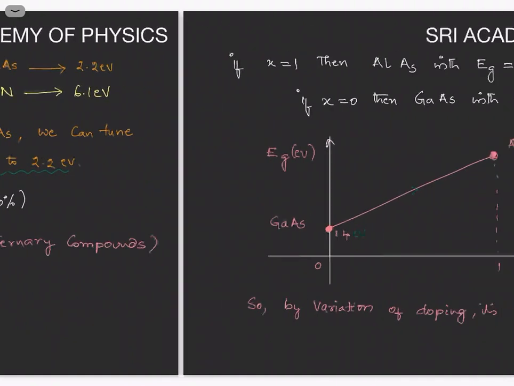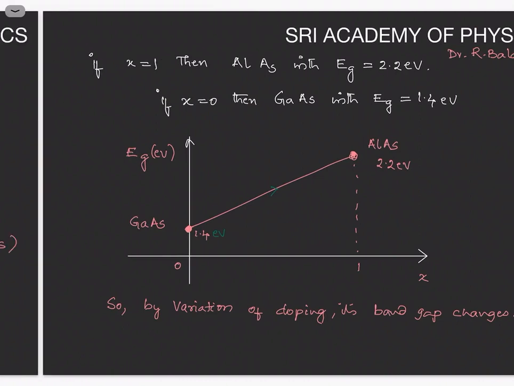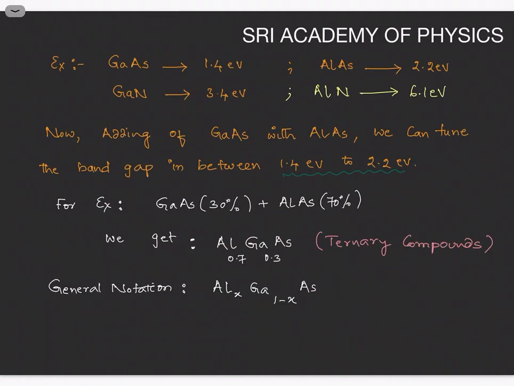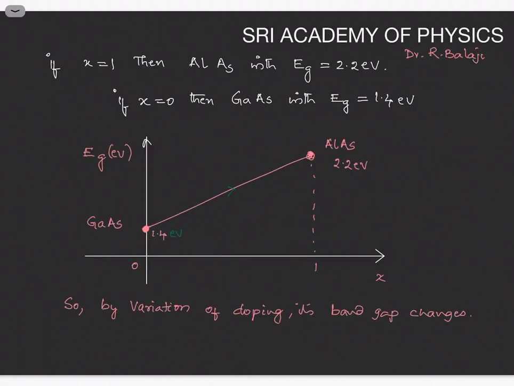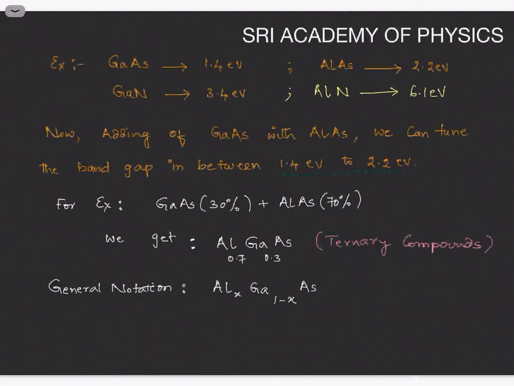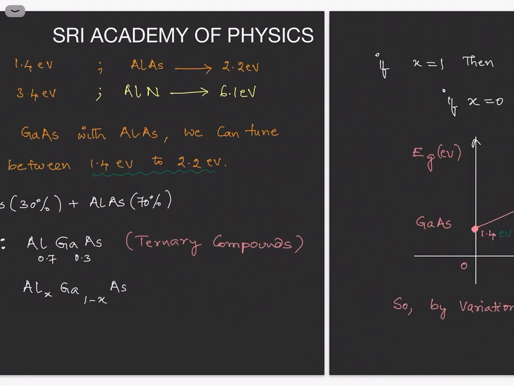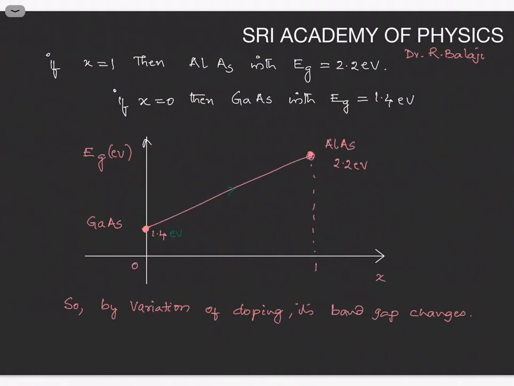Now if X is equal to 1 in this equation, what happens? If X is equal to 1, then the gallium value is equal to 0, since 1 minus 1 is equal to 0. Then this expression is aluminum arsenide. Now what is the energy gap of this? 2.2 electron volts. If X is equal to 0, then this expression is gallium arsenide. Its energy gap is 1.4 electron volts.